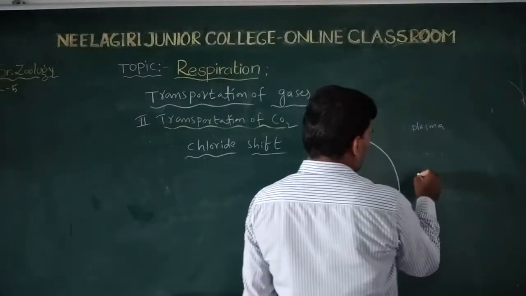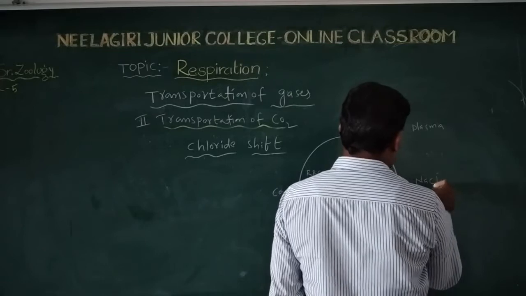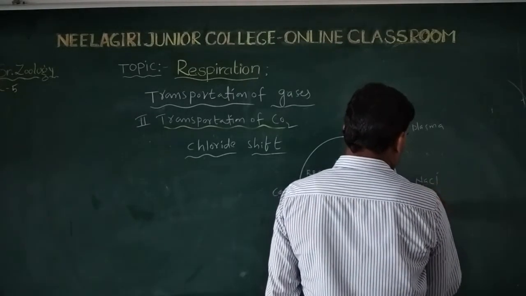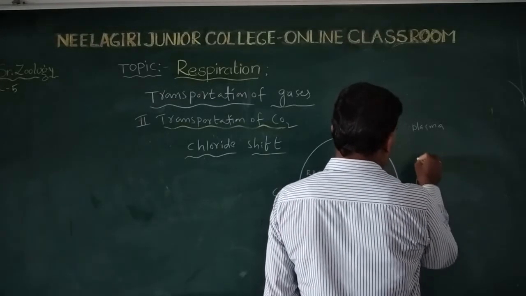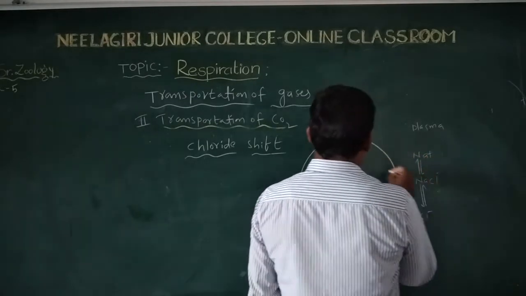The plasma contains sodium chloride, with Cl minus chloride ions and Na plus ions.